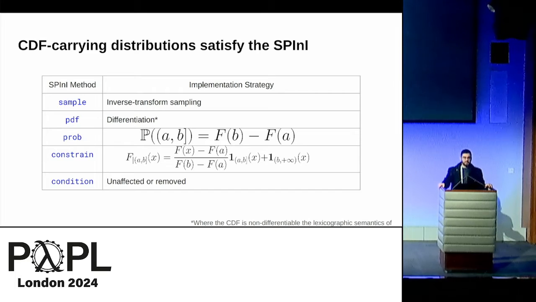Because of the nice independent structure also encoded in a sum product network, if you want to condition on a single random variable, either the random variable gets removed from the tree or it stays unaffected in the tree.